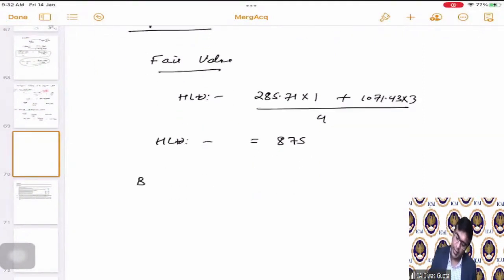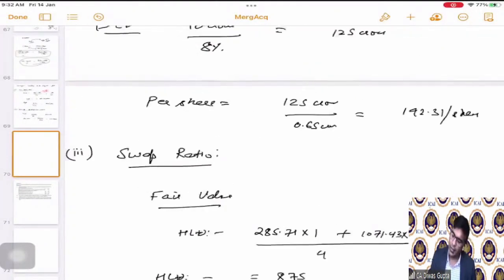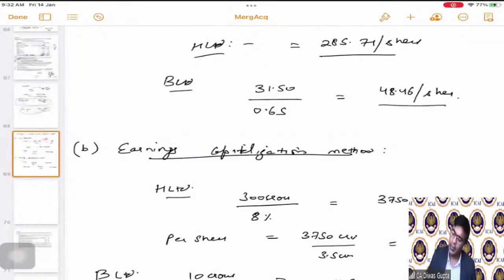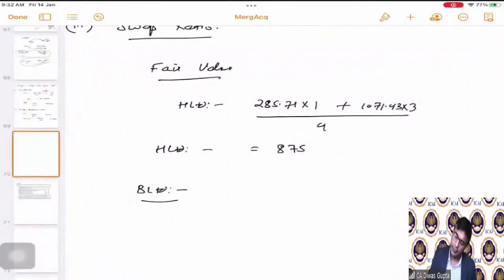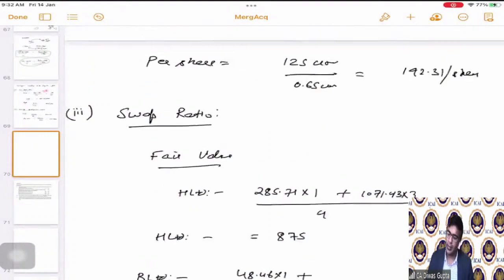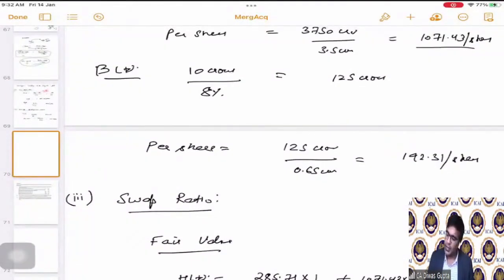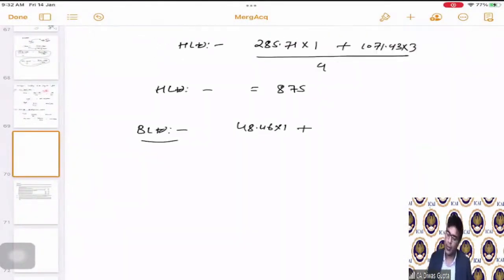Similarly, for B Limited, the fair value will be: the NAV method is 48.46 per share into 1 plus 192.31 into 3, which is the earnings capitalization model.